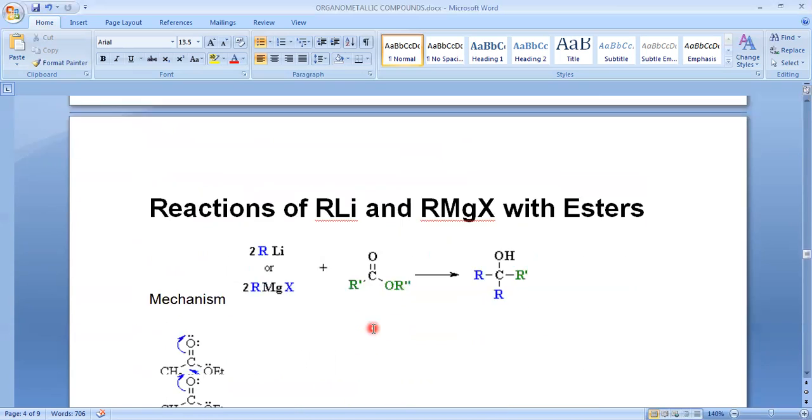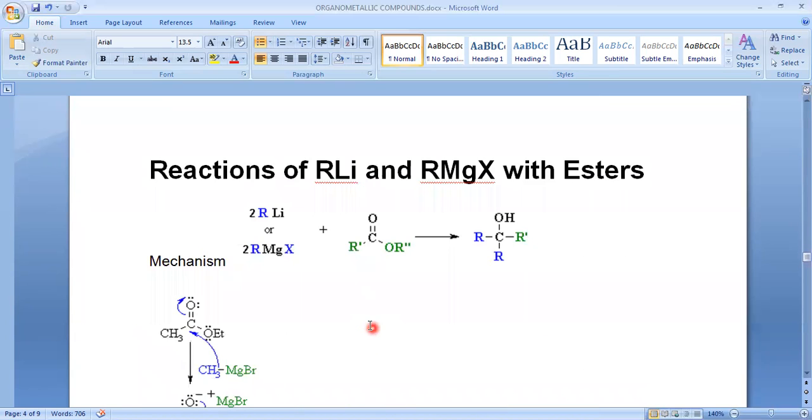So this is with epoxides, and next is the reaction of RMgX with esters. This is the ester, and we can expect a similar reaction here. This is the carbonyl carbon, the electrophilic center, and these are nucleophilic centers. When the nucleophilic center attacks the electrophilic center, the bond shifts completely onto oxygen again. It will shift back, and then the OR group will be eliminated.